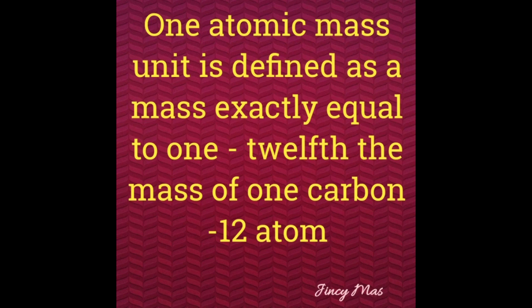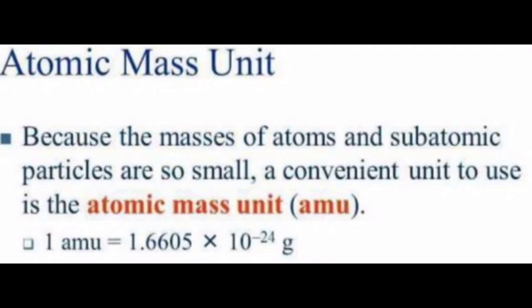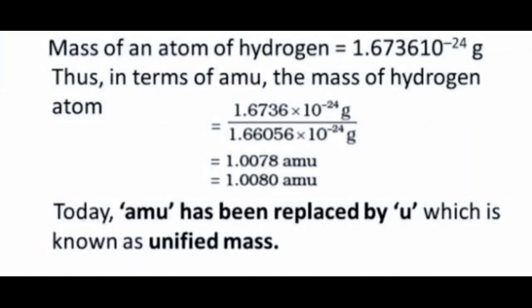Now we will see how we can find the weight of particular atoms using this measurement. The value of one atomic mass unit, or 1 AMU, is equal to 1.6605 times 10 to the power of minus 24 grams. You have already learned that the atomic mass unit is a reference unit in relation to the carbon 12 atom, so we can set the value of each atom in terms of atomic mass unit.